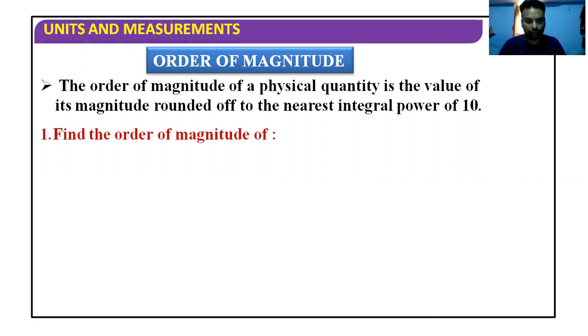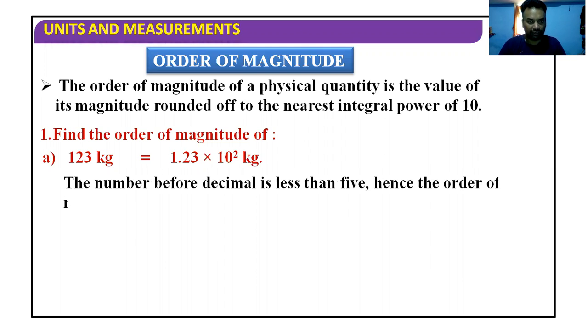The order of magnitude of a physical quantity is the value of its magnitude rounded off to the nearest integral power of 10. So let us again understand this with the example. In the first example, we have: find the order of magnitude of 123 kilogram. So we can write 123 kilogram as 1.23 into 10 to power 2 kilogram. So now we will try to write it in terms of order of magnitude. So order of magnitude, that will be 10 raised to the power 2 kilogram.